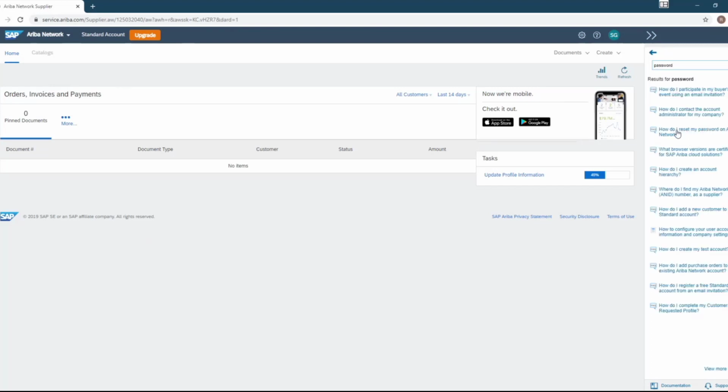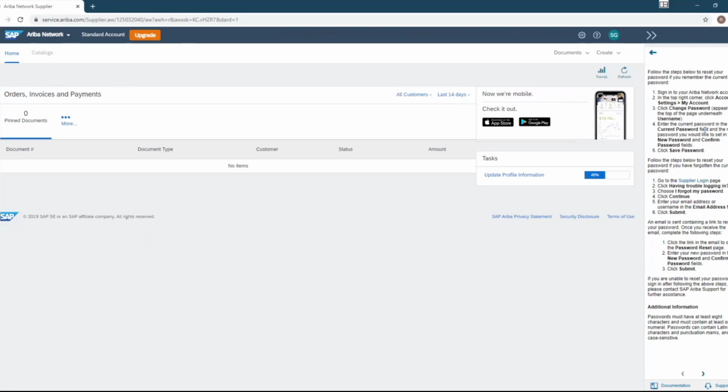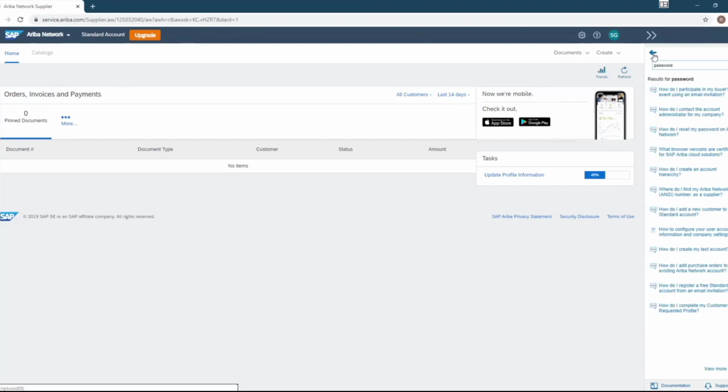So we're going to go to the third. How do I reset my password on the Ariba network? We're going to select that. And once that comes up, you'll see a list of instructions right here that tells you to follow the steps below to reset your password, if you remember the current password. Then you follow these steps here, and you should be all set in regards to resetting or retrieving your login credentials.